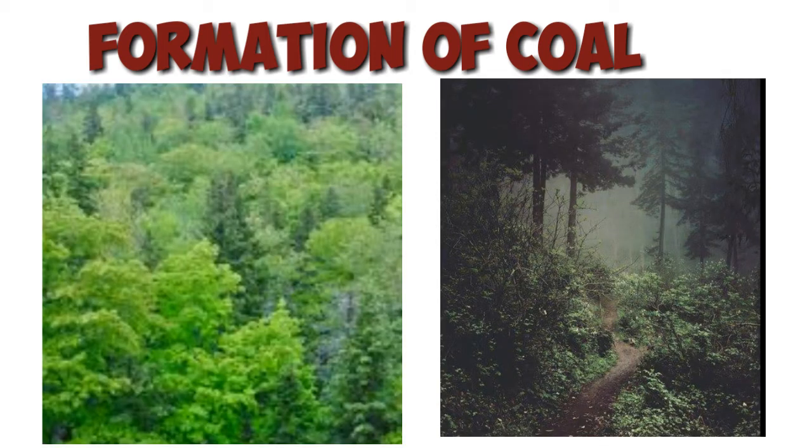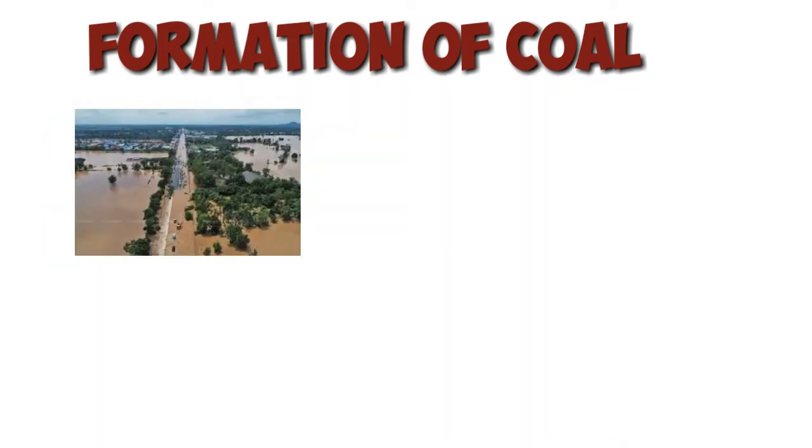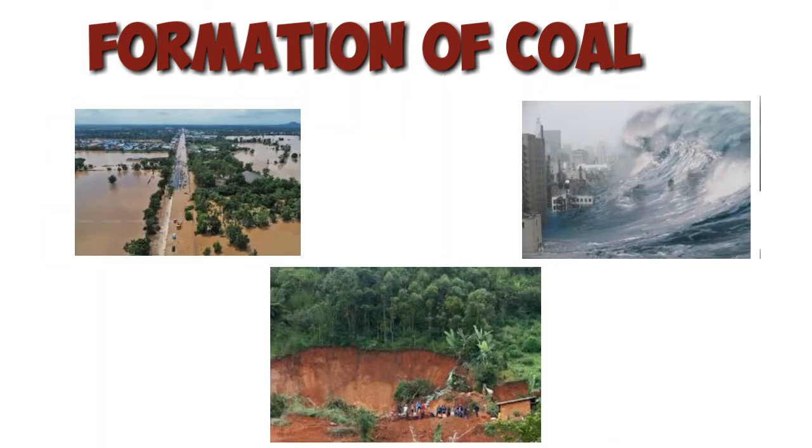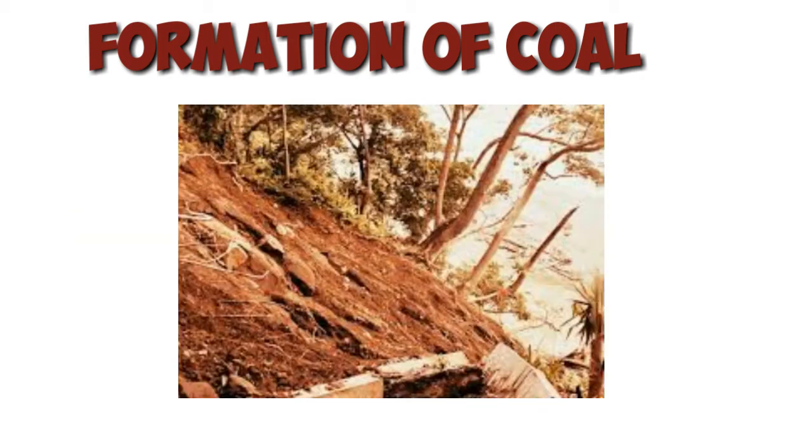Formation of coal. It takes millions of years for coal to form. Millions of years ago, there were places on the earth with dense forests in wetlands. Due to natural calamities such as flooding, tsunami, landslide, etc., these forests got buried under the soil. Over the years, more and more soil combined over these forests.